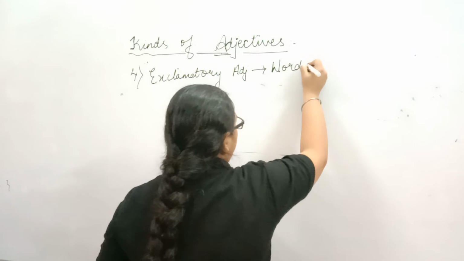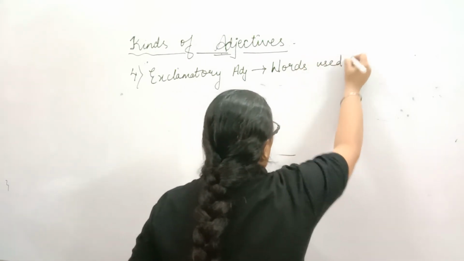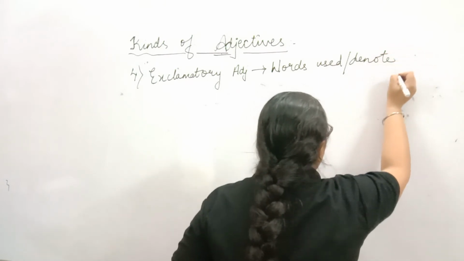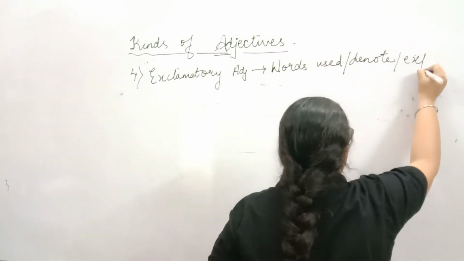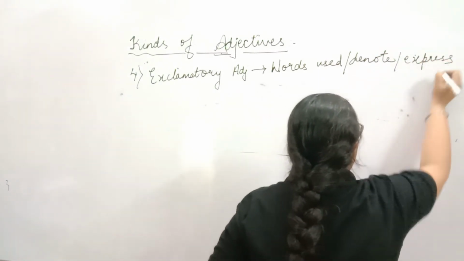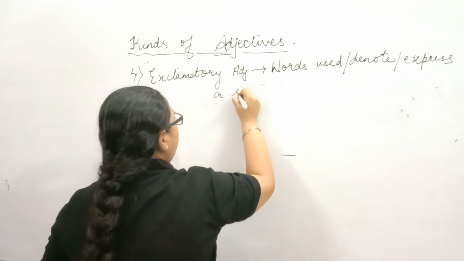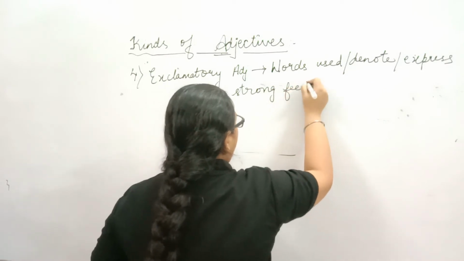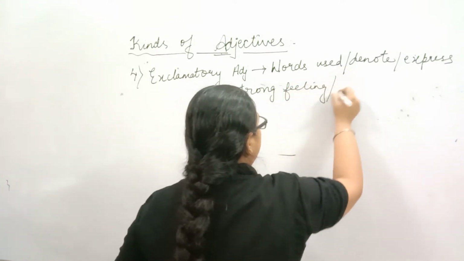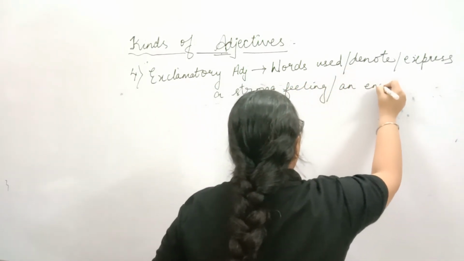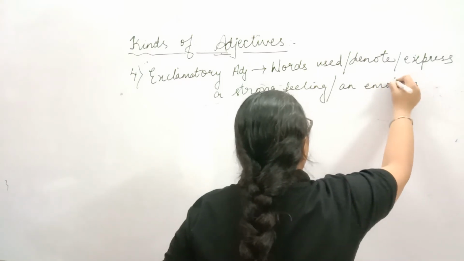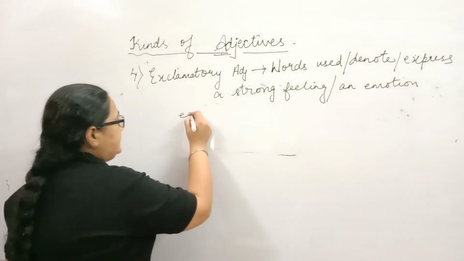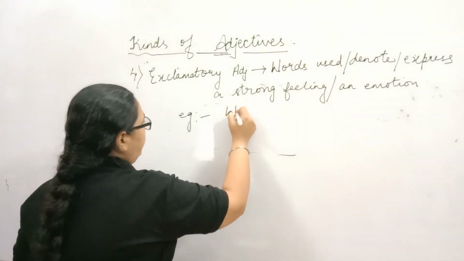Words used to denote or express a strong feeling or an emotion are called exclamatory adjectives. Now let's take an example. What?